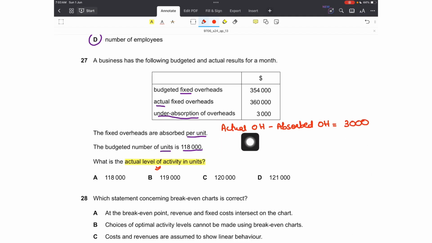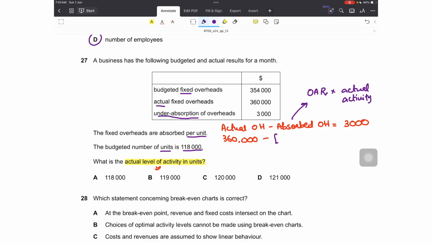Why? Because that would represent the actual overheads are more than the absorbed ones. We absorbed less. That is why there is under absorption. So actual overheads are already given to us. These were 360,000 minus absorbed. How do we calculate absorbed? We multiply overhead absorption rate with the actual activity, or the units.